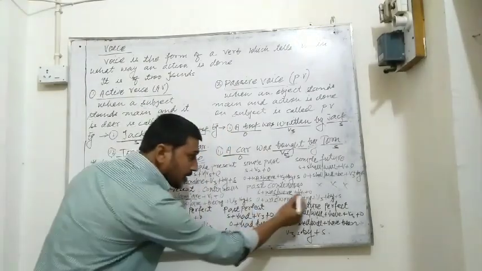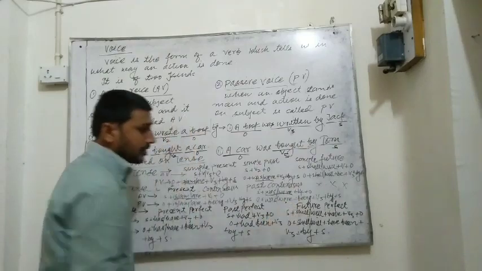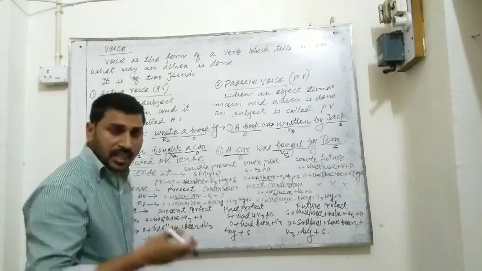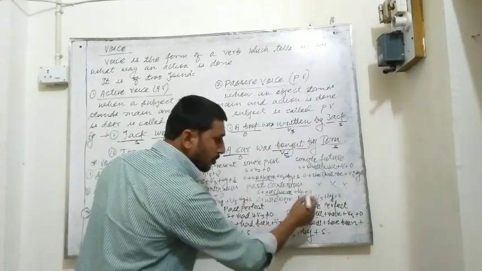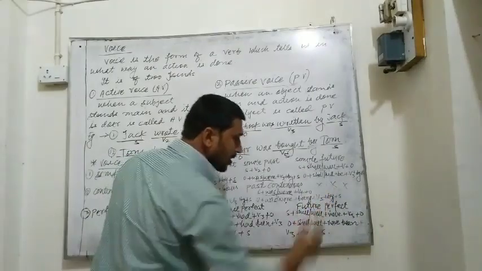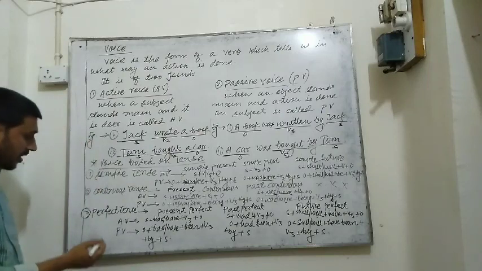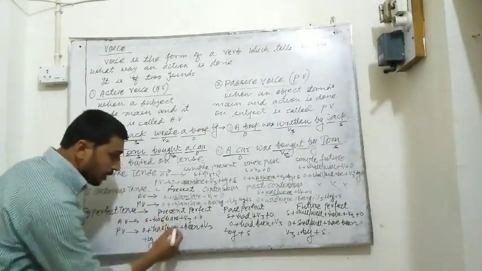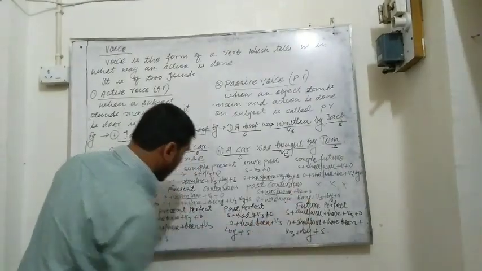And in passive voice, object comes at first. After that was, were, and similarly being. In every continuous tense, as I have just said, in every kind of passive voice being is used. So being, after that V3 plus by plus subject. Got it? Next, the third kind is perfect tense.